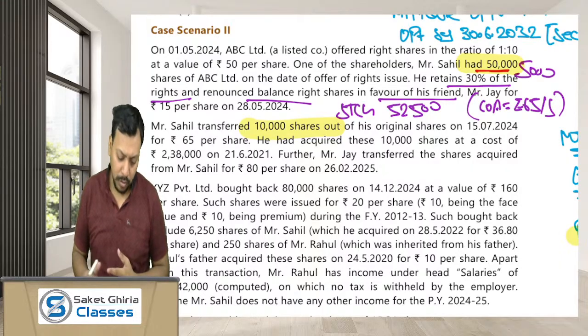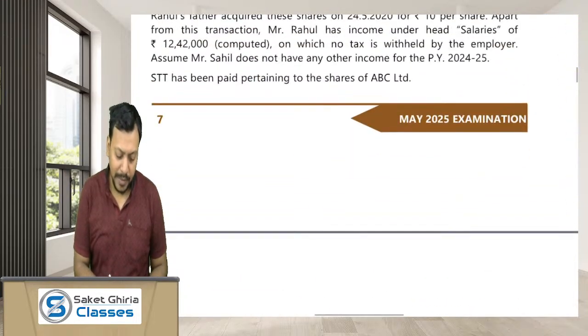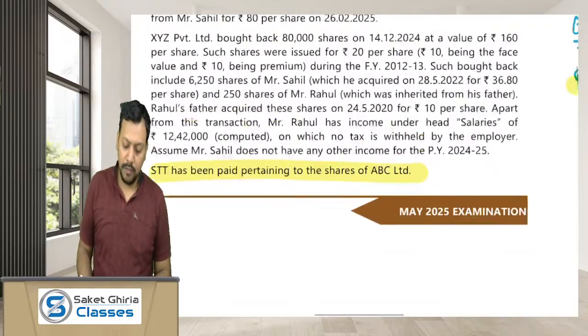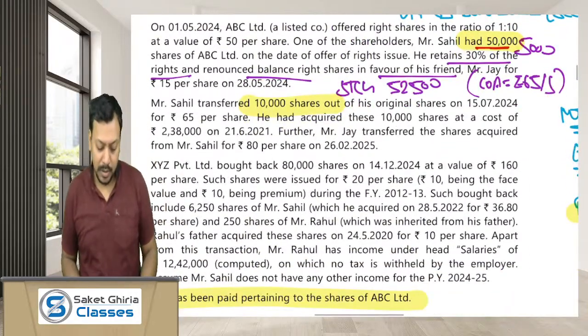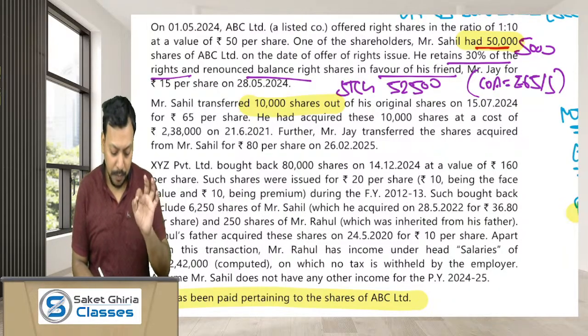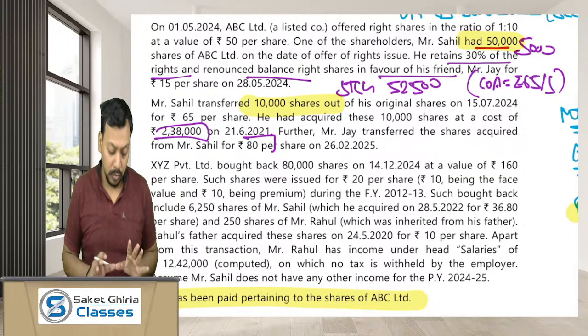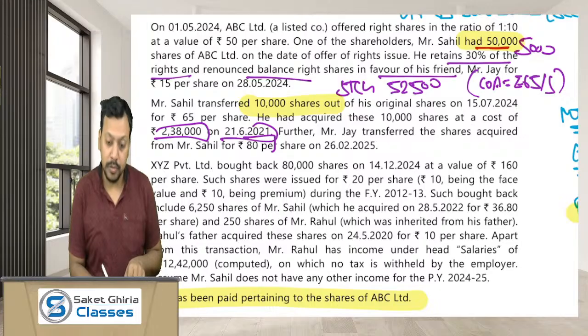15/7/2024, for 65 per share. He had acquired these 10,000 shares at a cost of rupees 2,38,000 on 21/6/2021. And here it is mentioned that STT has been paid on the shares of ABC. It means that Mr. Sahil has sold 10,000 shares which he purchased for rupees 2,38,000 on 21/6/2021.